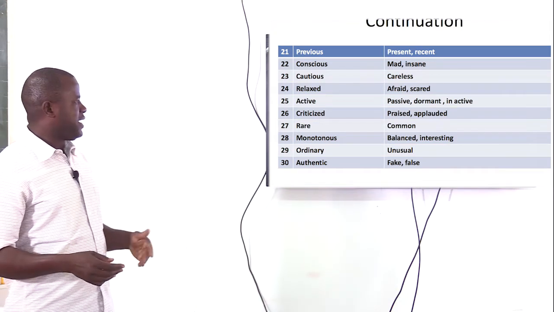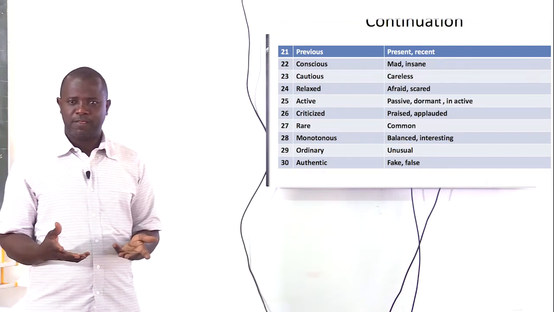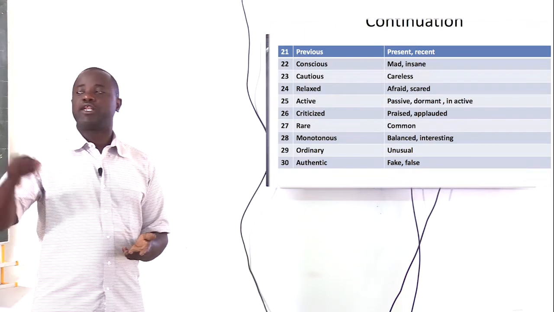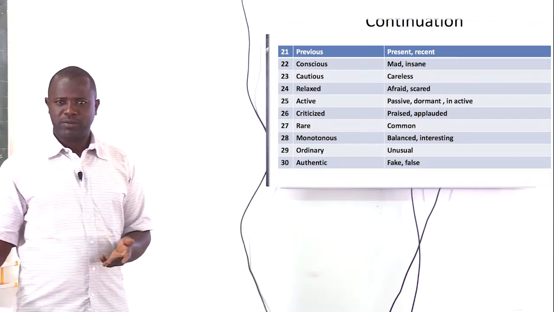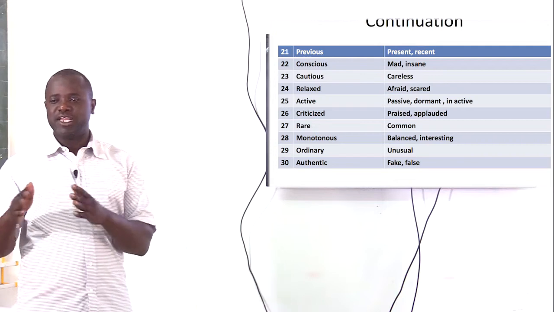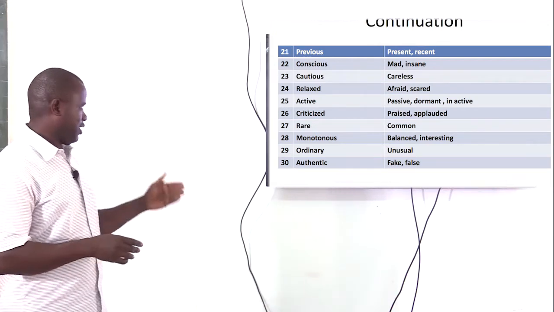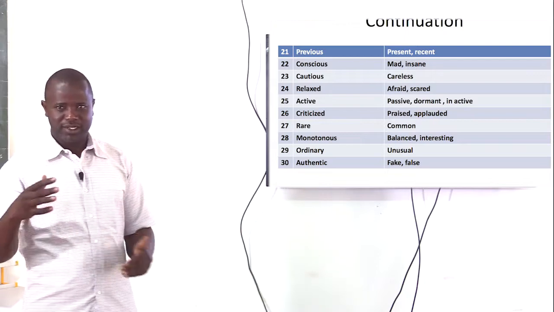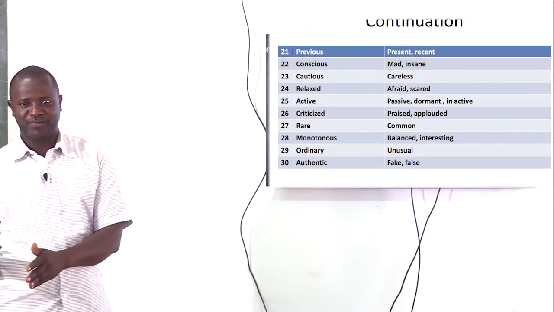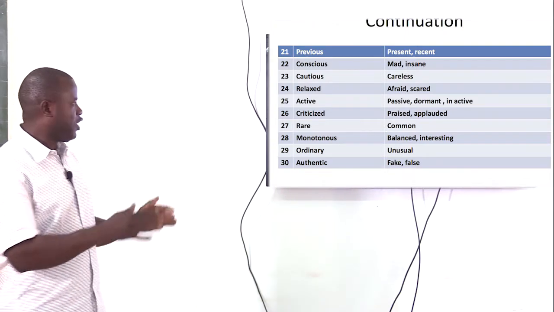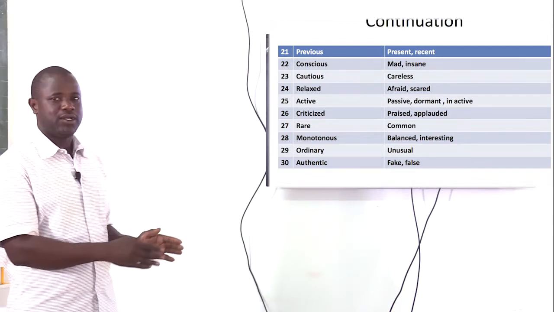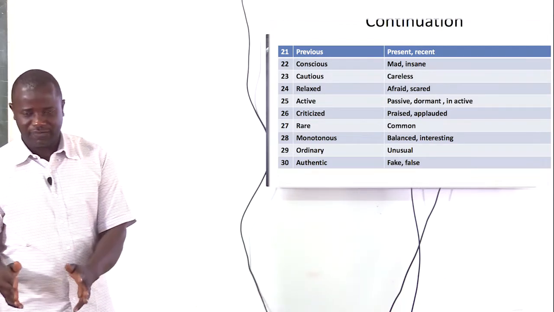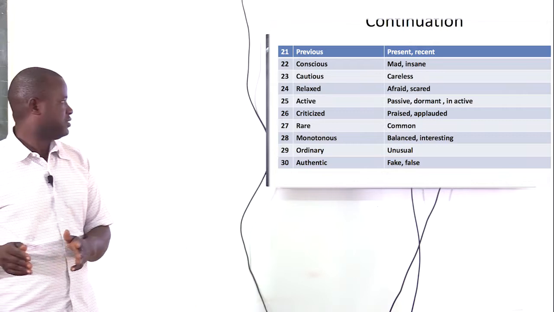So it could also mean rigid. These are rigid laws, meaning that they cannot be easily changed. But when you say these are flexible laws, it can be changed easily. So you can see the opposite here in flexible and conservative and rigid.